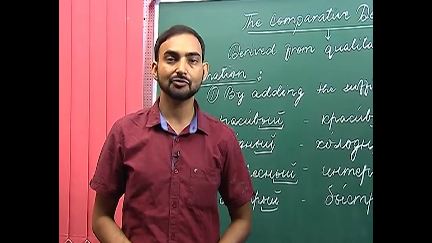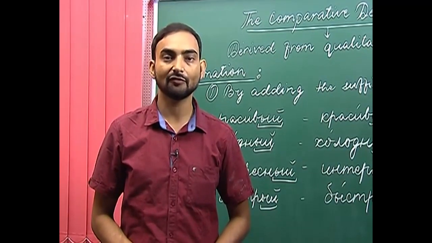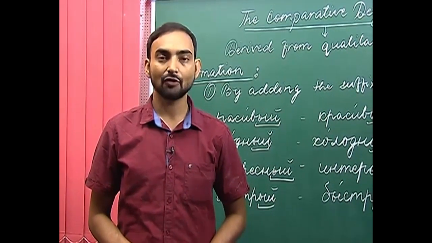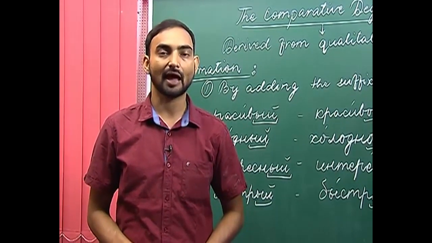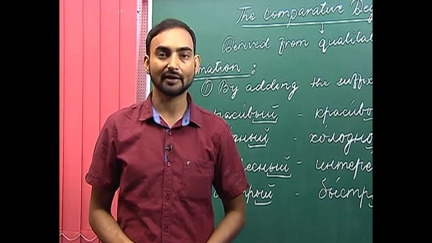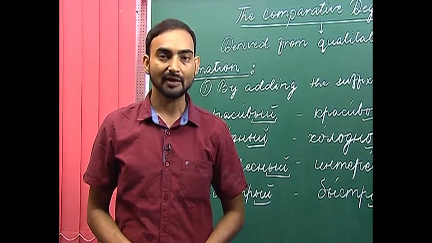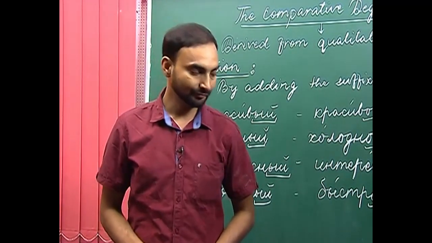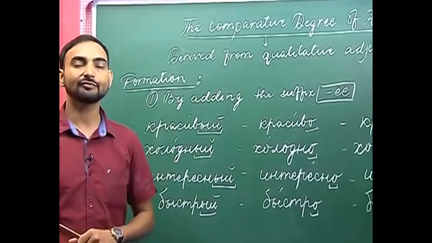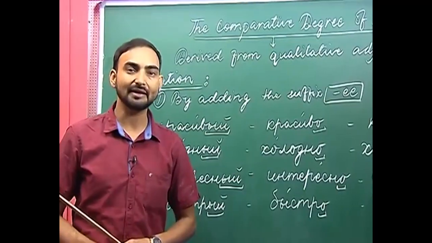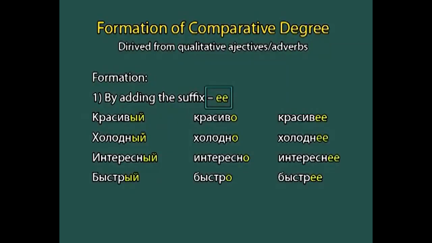We will be discussing today the comparative degree of adjectives and adverbs. I hope you must have heard about what the comparative degree of adjectives and adverbs is while studying this term in other languages. So let us start. The comparative degree of adjectives and adverbs is mainly derived from qualitative adjectives or adverbs.